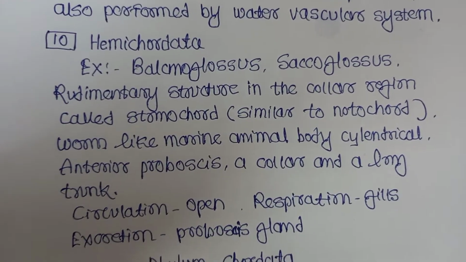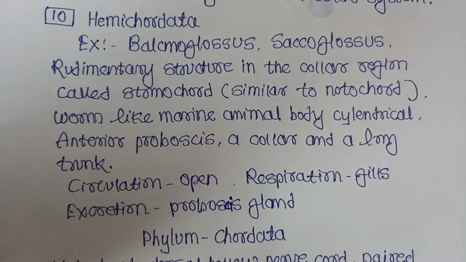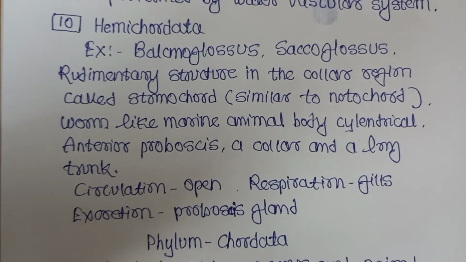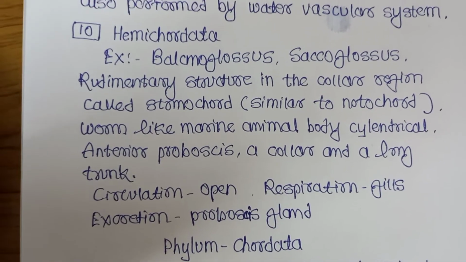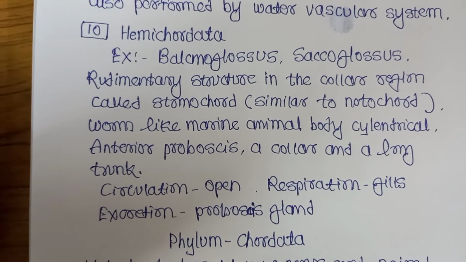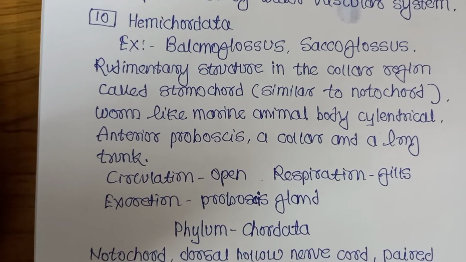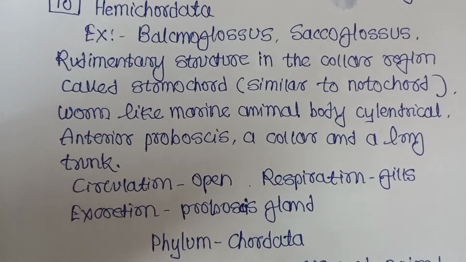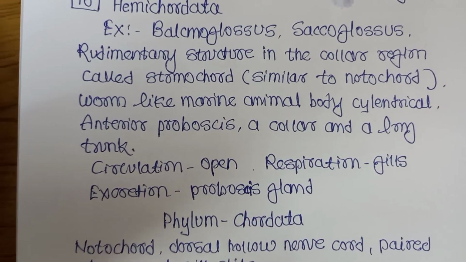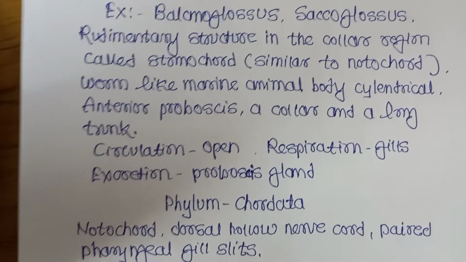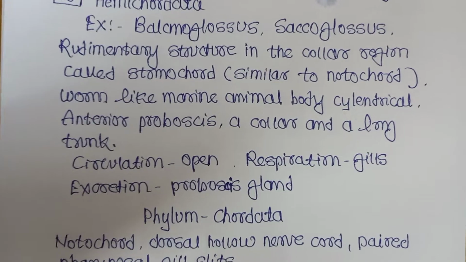Hemichordata, half chordate. Examples: Balanoglossus and Saccoglossus. They have a rudimentary structure in the collar region called stomochord, that is similar to notochord. They do not have notochord but stomochord. Instead of notochord, they have stomochord. They are worm-like marine animals.